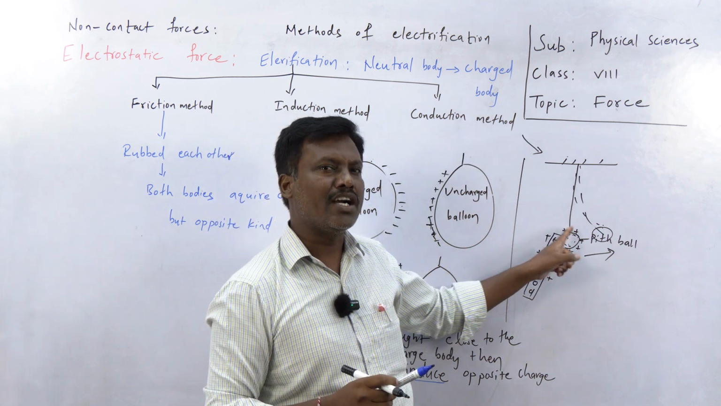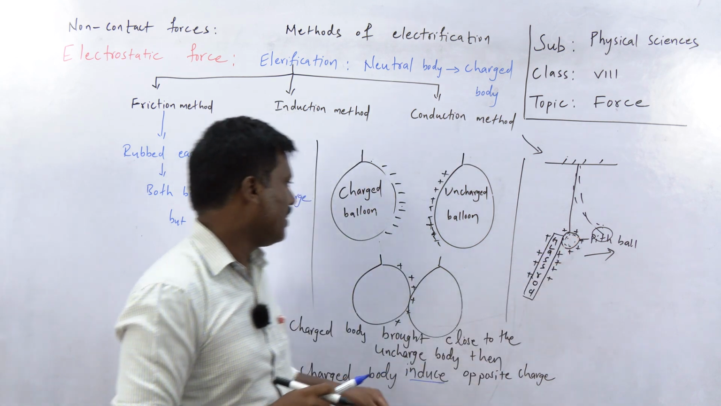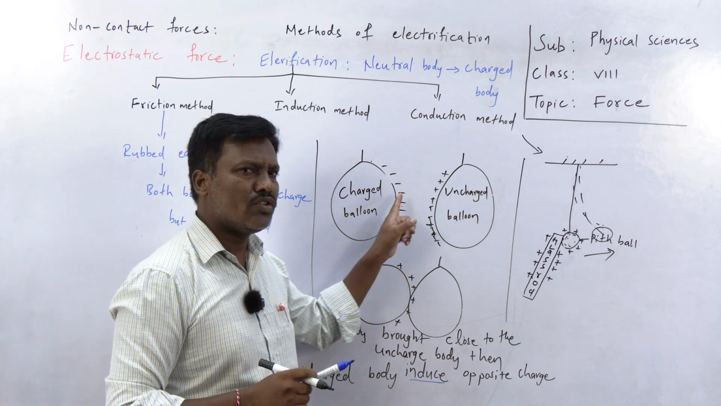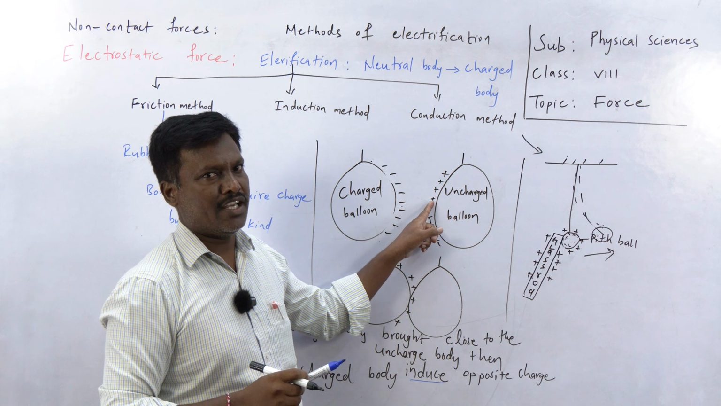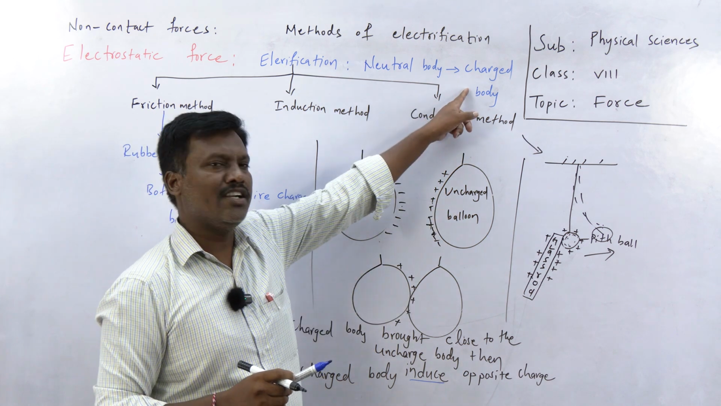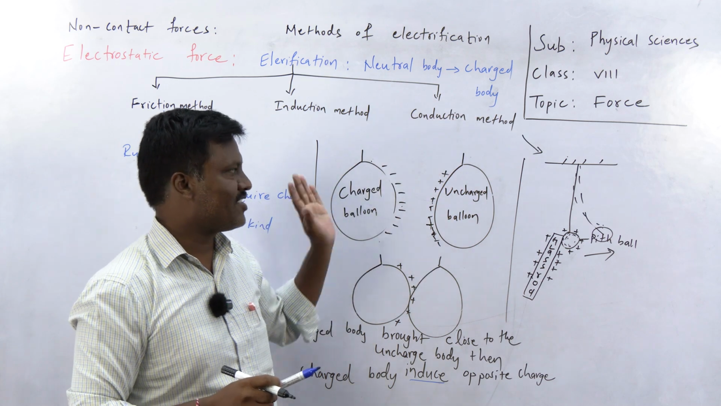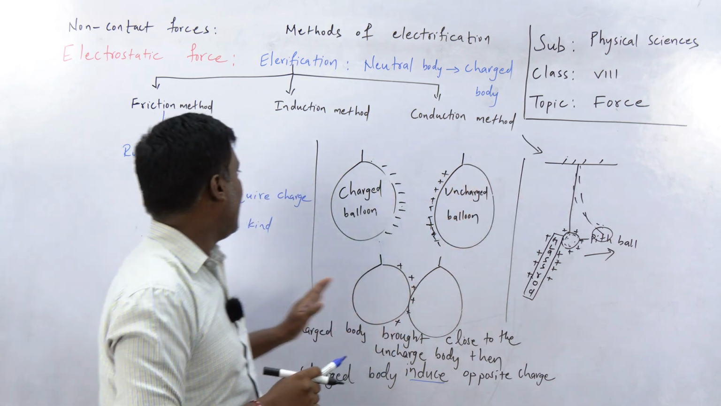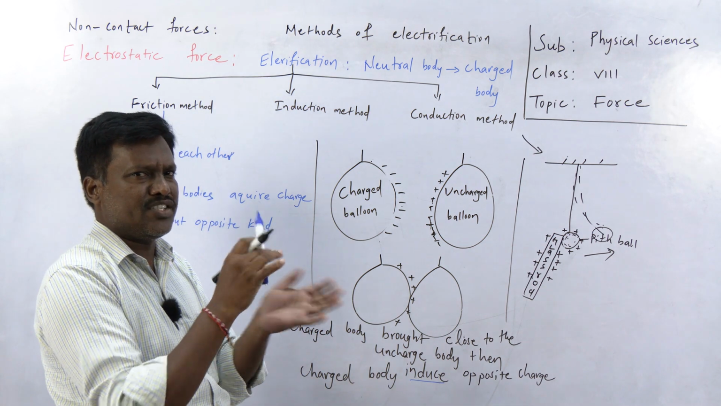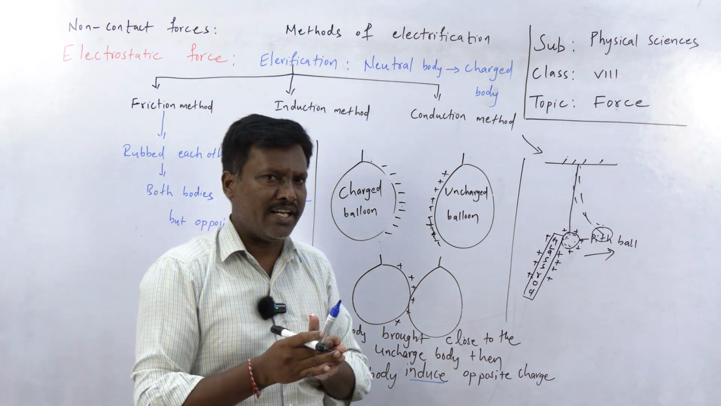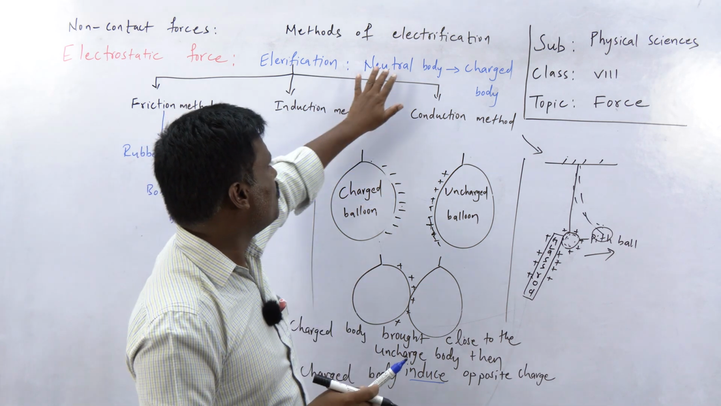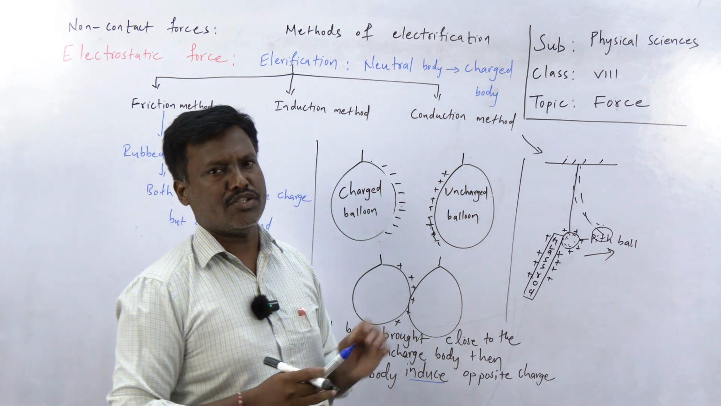Here a charged body is brought into contact with the uncharged body. In the other method, the charged body is not brought into contact, only brought close to the uncharged body, and this uncharged body gets charged. This method is called induction. This method is called conduction. And in the simple method of rubbing, electron transfer takes place from one body to the other and both bodies get charged. In this way a neutral body is converted into a charged body.